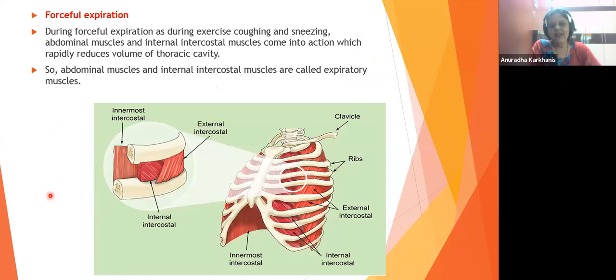So let us now see what is forceful expiration. During forceful expiration, now this is a very beautiful phenomenon because we all experience these things. During forceful expiration, as during exercise, coughing, sneezing, right? If you are cycling, very heavy and fast cycling, and after that you get breathlessness. See, you forcefully expire, you breathe out forcefully.